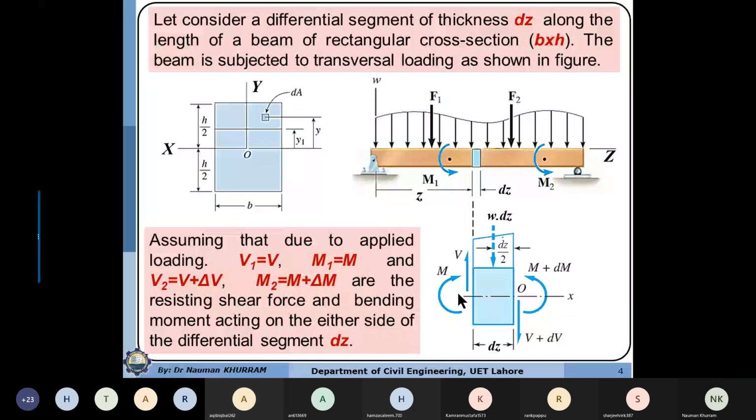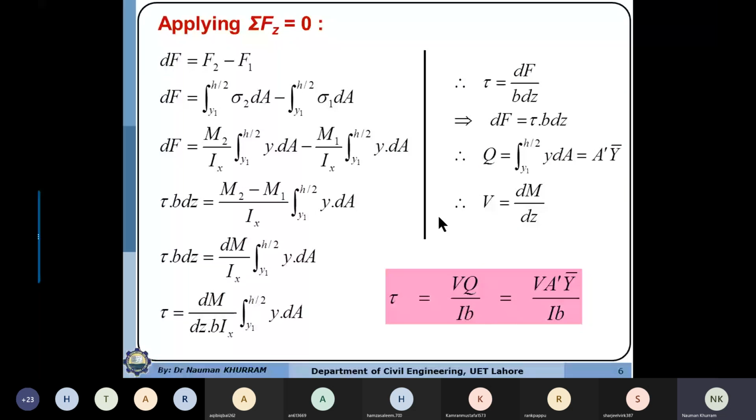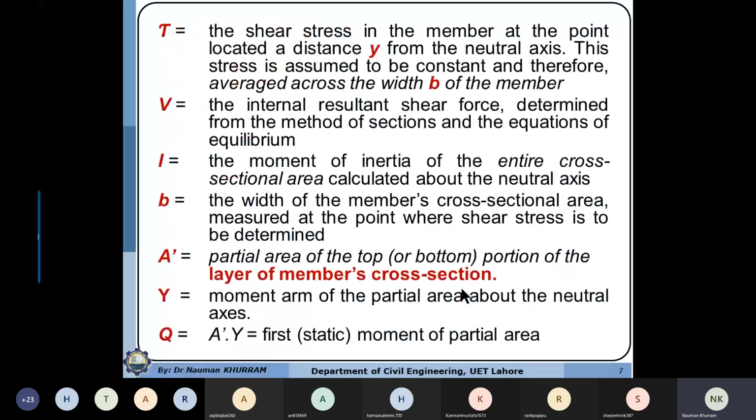V is the transversal shear force acting at any cross section. Q is the first moment of area, or static moment, of the partial area above or below the layer. I is the moment of inertia of the entire cross section, and b is the thickness or the width of the cross section. So I will share this slide with you so you can study this slide yourself. I have already explained.